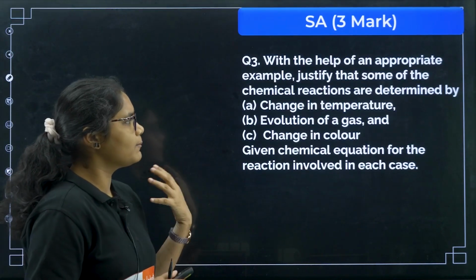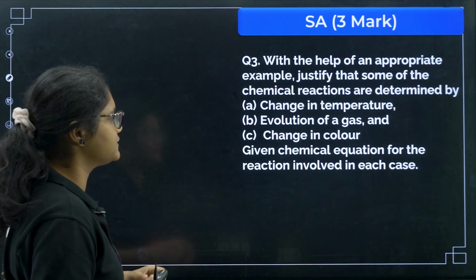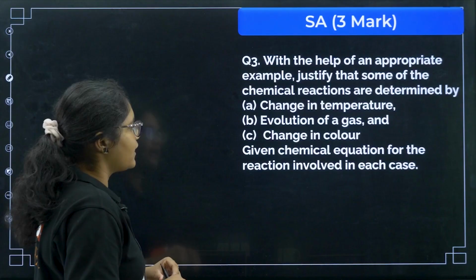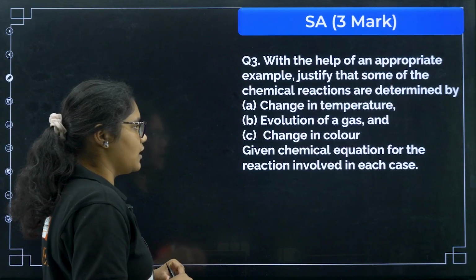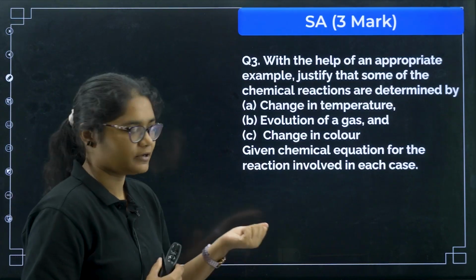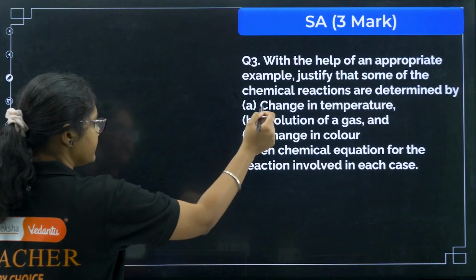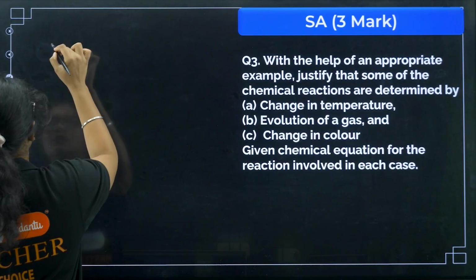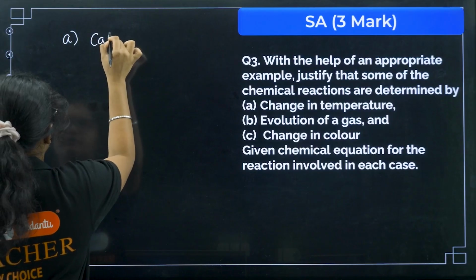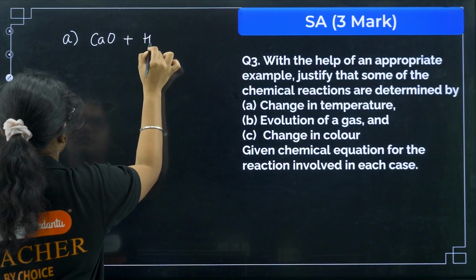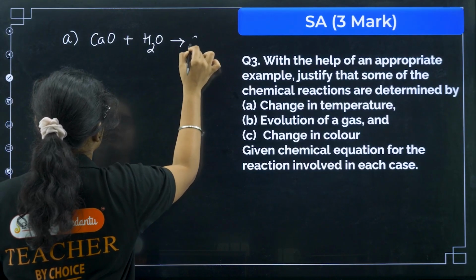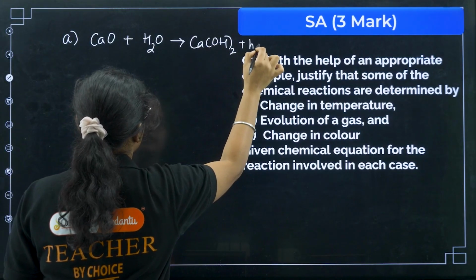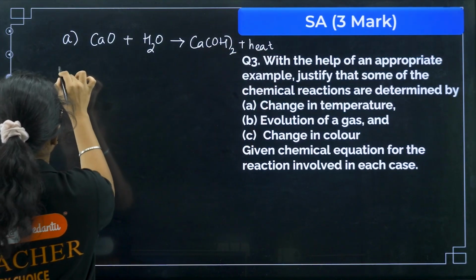With the help of an appropriate example, justify that some of the chemical reactions are determined by change in color, evolution of gas, change in temperature. So you need to write an example for each. This is very easy. For change in temperature, you can write calcium oxide plus water will give calcium hydroxide and a large amount of heat, right? So due to this heat the temperature will rise.